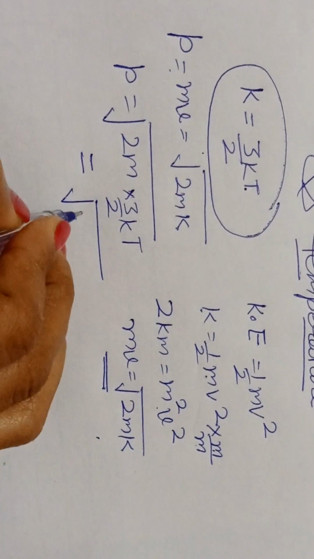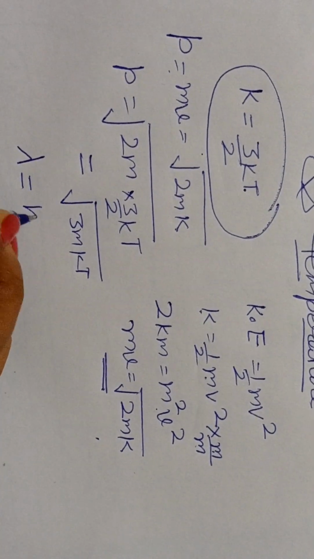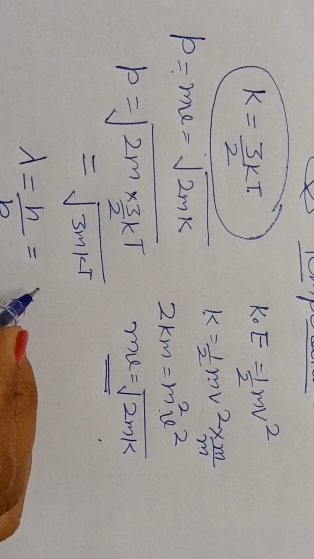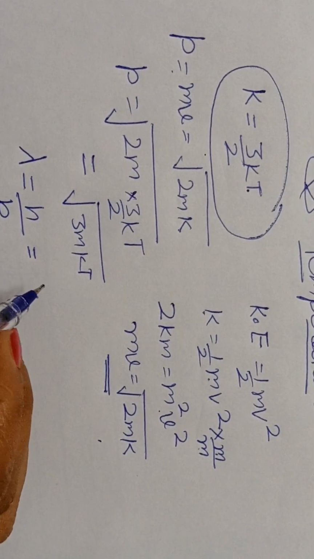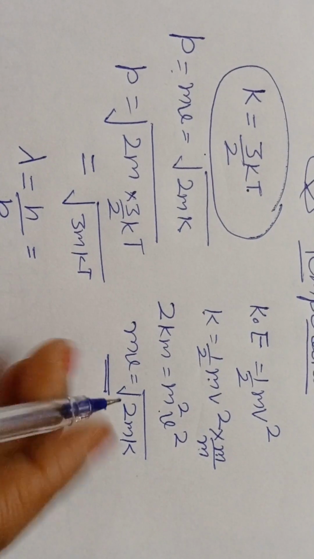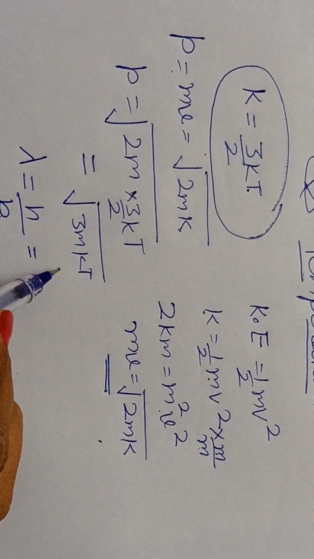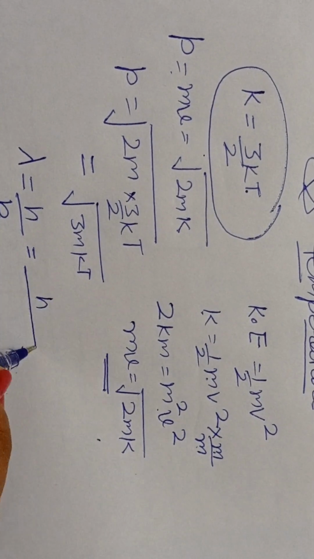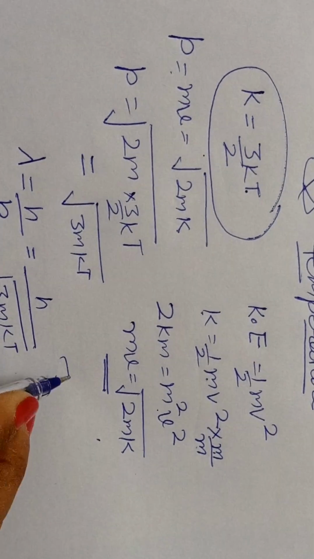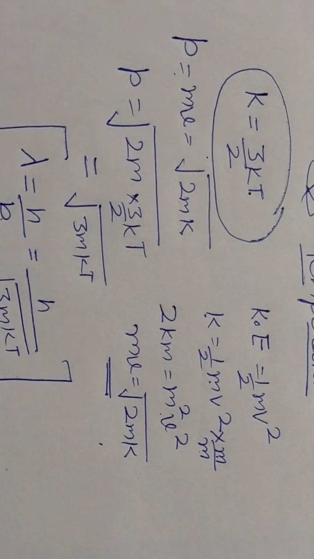under root 3 mkT. Lambda will equal h upon p by Planck's quantum theory or de Broglie wavelength. It is according to the concept of de Broglie. So lambda equals h by p is the relation given by de Broglie. So here we have h divided by under root 3 mkT. This is the relationship for de Broglie wavelength and the temperature.